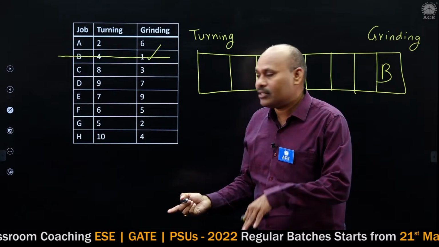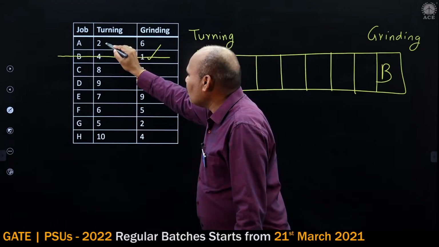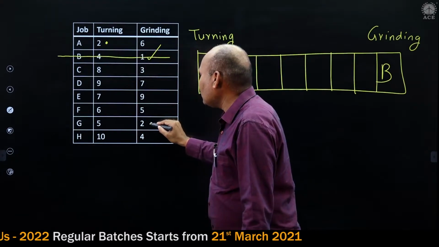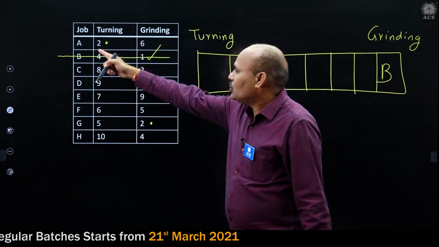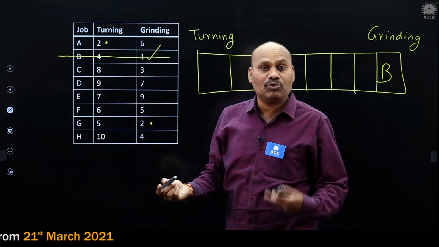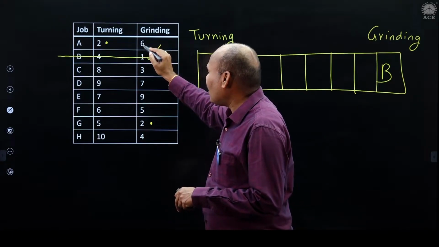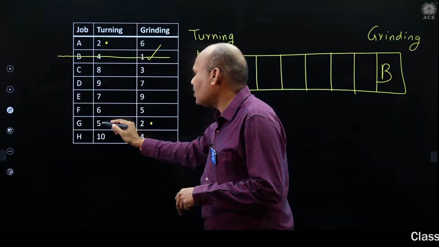Again you take the minimum. What is the minimum here? 2. But there is confusion here, because in 2 places we have 2. Job A has 2, job G has 2. Which one can you take? Job A has the other value 6, job G has the other value 5.